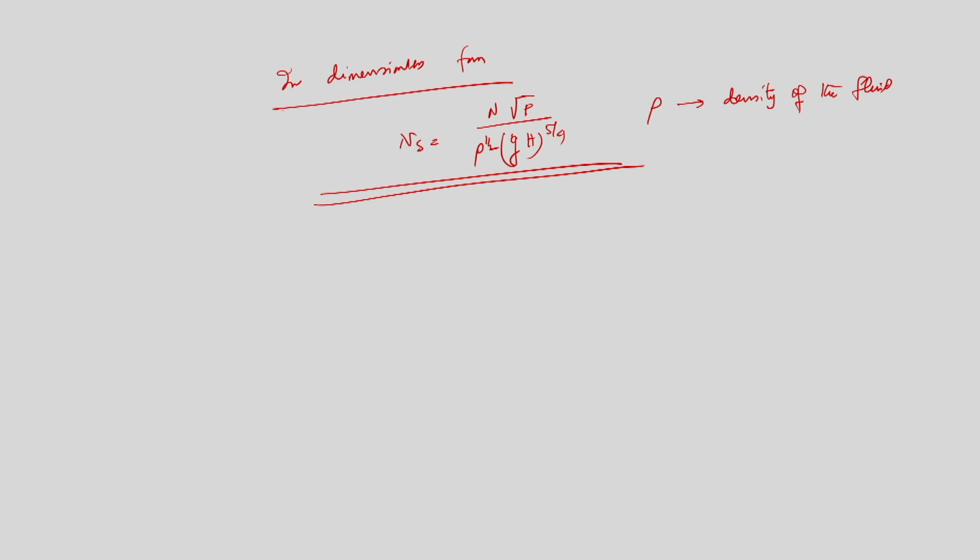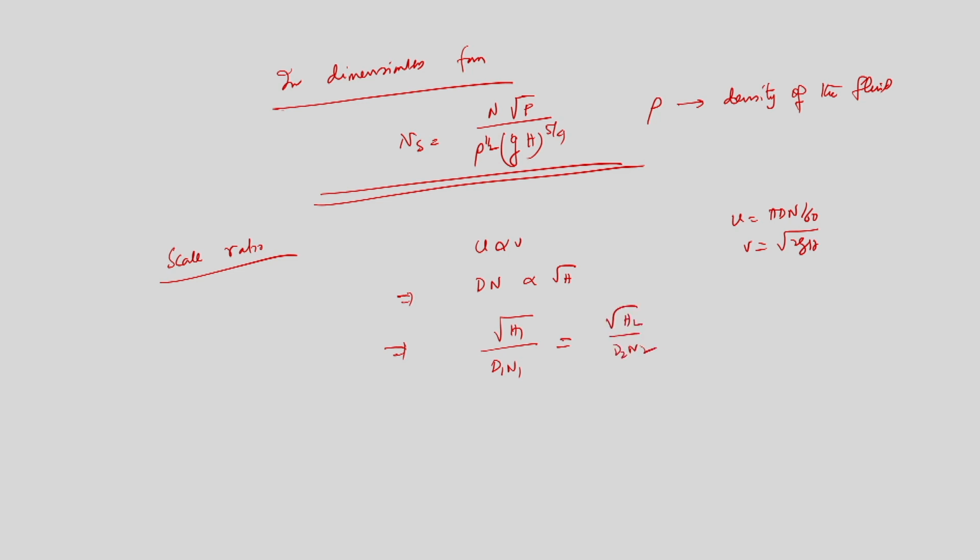Now we have to know some scale ratios, because that is very important. We will work out a few examples. So what is the scale ratio? As we have seen, U varies as V. From here I have obtained D N varies as root of H, because U is equal to pi D N by 60 and V is equal to root 2 g H. So D N varies as root H. From there I can write root of H1 by D1 N1 is equal to root of H2 by D2 N2. So H1 by N1 square D1 square is equal to H2 by N2 square D2 square.